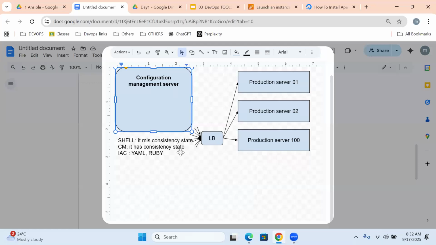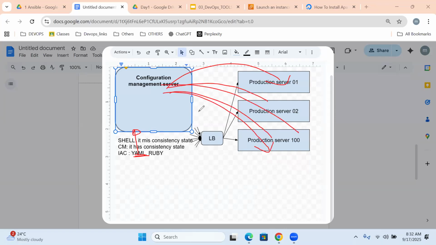By using this configuration management server, whatever you want to tell it, it will do. So we write playbooks and upload them into the configuration management server. The configuration management server can communicate with hundreds of servers and automate automatically.